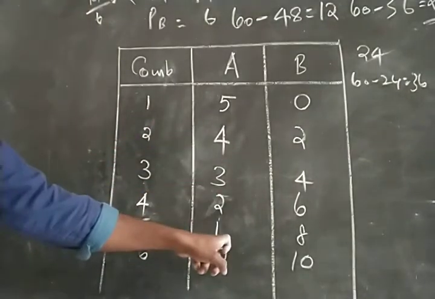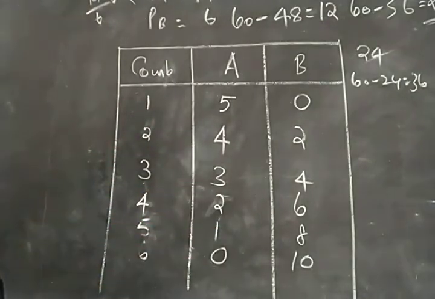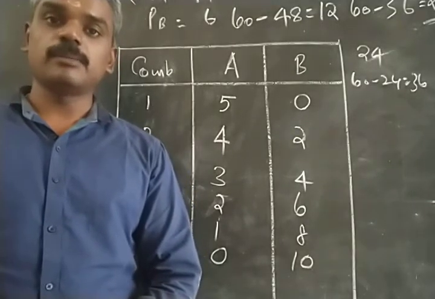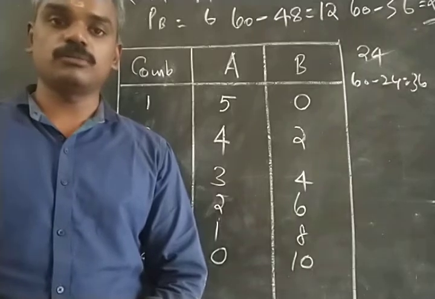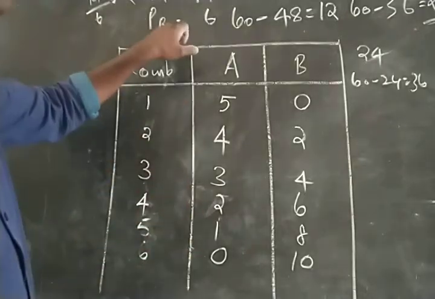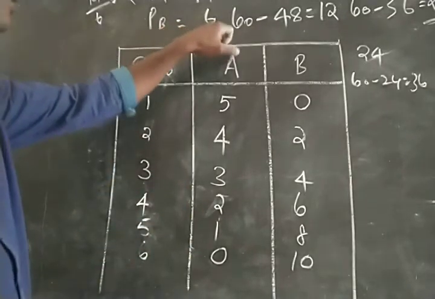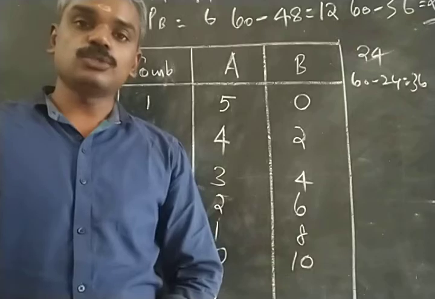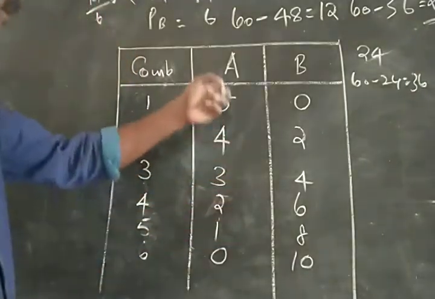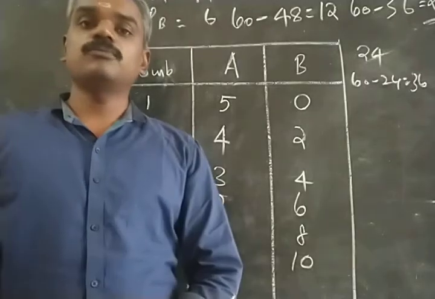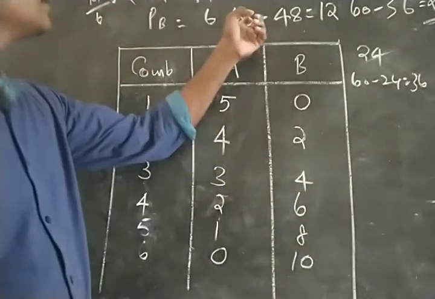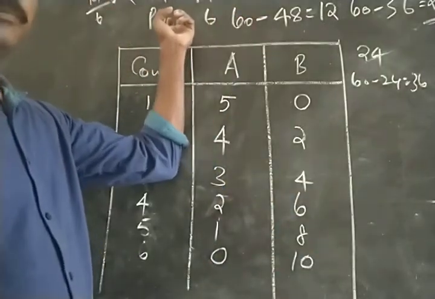If he further reduces consumption of A to 1 unit, the total income spent on A will be 12, and the balance of income with the consumer will be 60 minus 12, which is 48. With 48 rupees and the price of B as 6, he will be consuming 8 units of B. 48 by 6 is 8. And finally, if he spends his entire income on B and consumes nothing of A, then the entire 60 rupees will be spent on purchasing B.